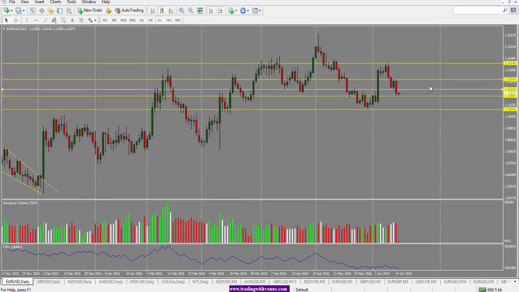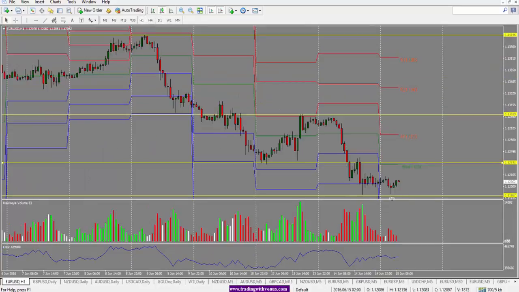We'll start by taking a look at the Euro US dollar daily chart here. Very strong bearish close for the day, and as a result, we would expect tomorrow to be another down day as well. In terms of the pullback, we could look at this 1.1230 number. Looking at the 1 hour chart here, it's also the pivot point and a strong support and resistance area, which makes it a good turning point. So we could look for a pullback into the pivot point here at 1.1231 and then a drop from there.